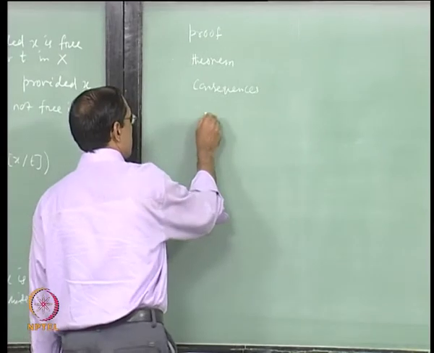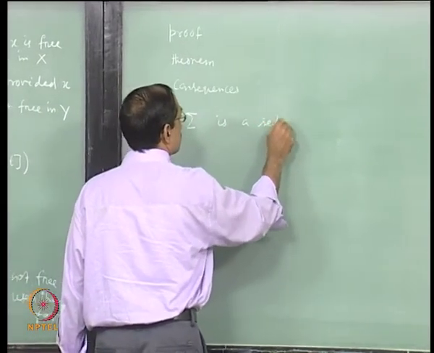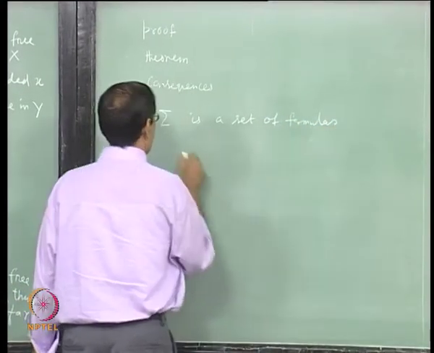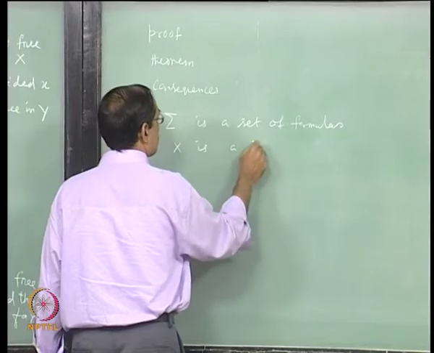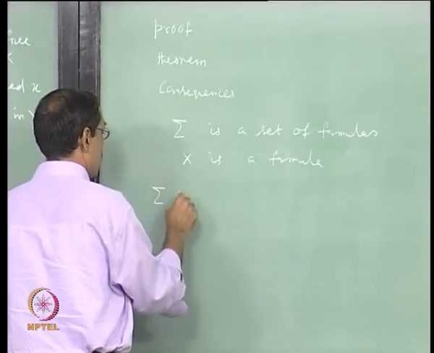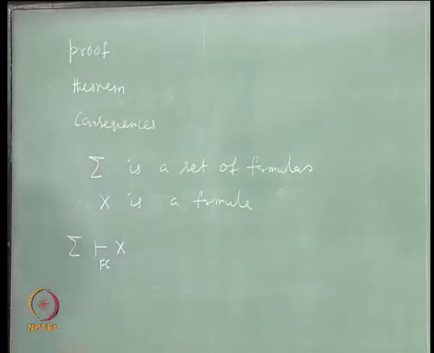For consequences we will again take sigma as a set of formulas, and x as a formula. So, we will write sigma entails x in FC now. This FC often we will omit once we know that we are working in FC.